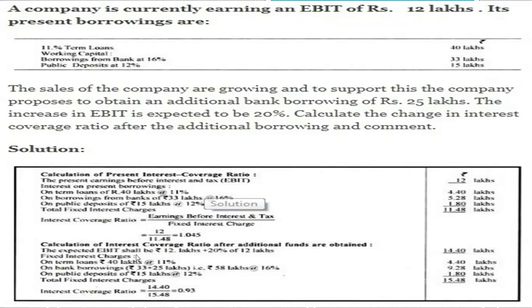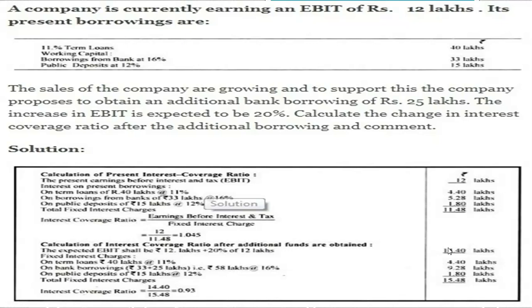Bank borrowing of 33 lakhs plus 25 lakhs new additional borrowing, so totally 58 lakhs at 16%, that is 9.28. And public deposits, same, 15 lakhs at 12%, 1.8. So total interest this company is going to pay is 15.48 lakhs, but the company's total earning itself is 14.40 lakhs. It means the company is going into deficit and will have to borrow.